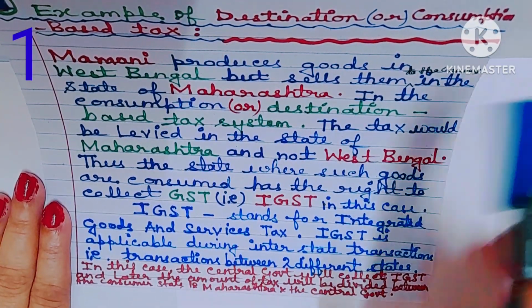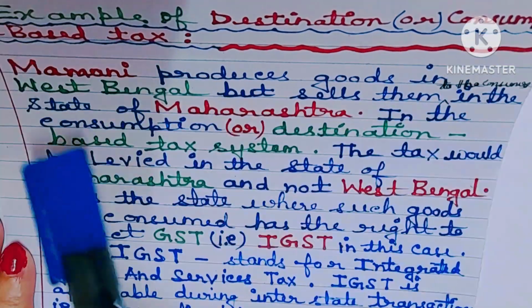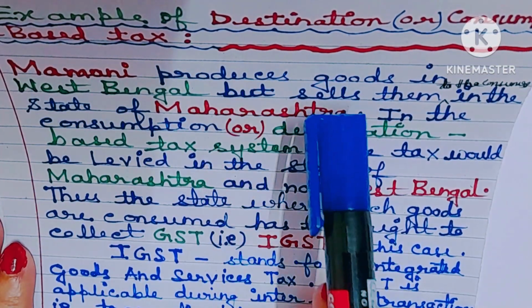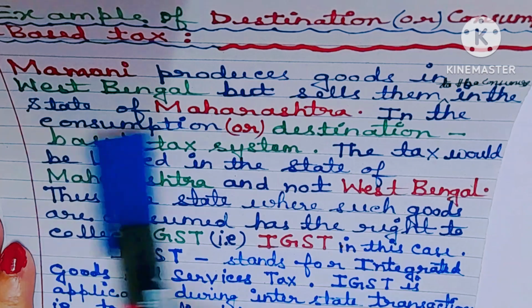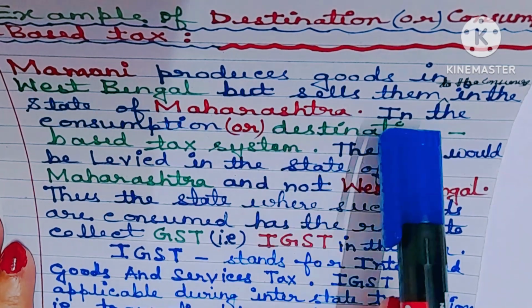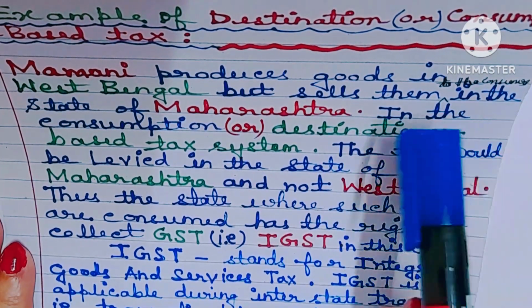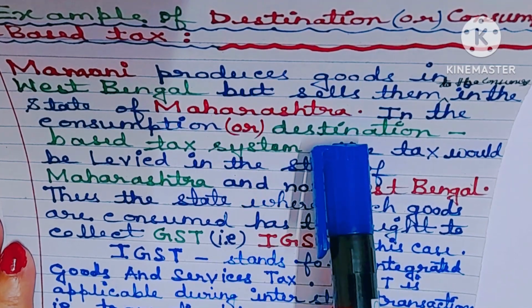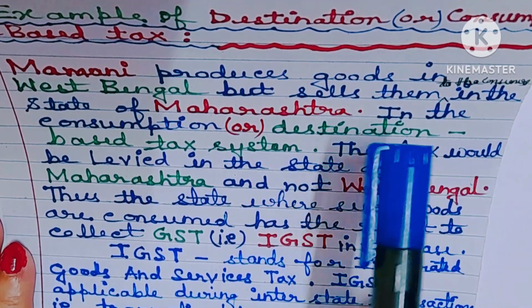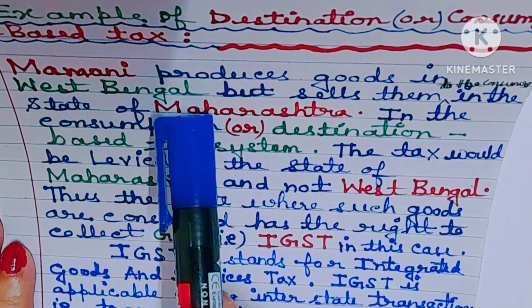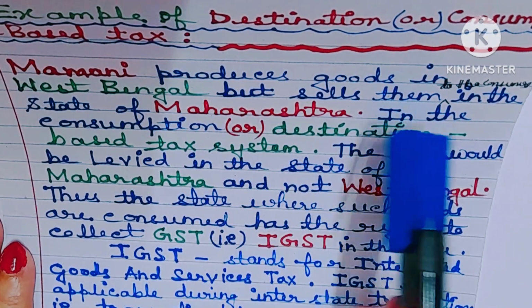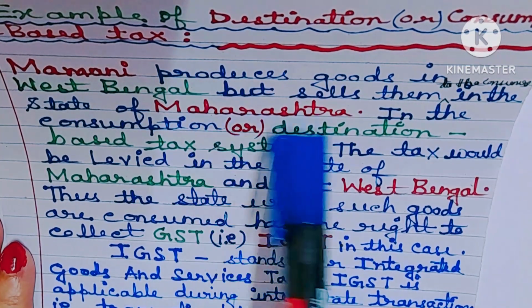Okay? Now let us understand the destination based tax or consumption based tax with the help of 3 simple examples. Example number 1. Mamuni produces goods in the state of West Bengal, but sells them to the consumer in the state of Maharashtra.